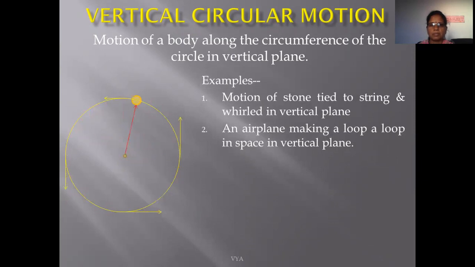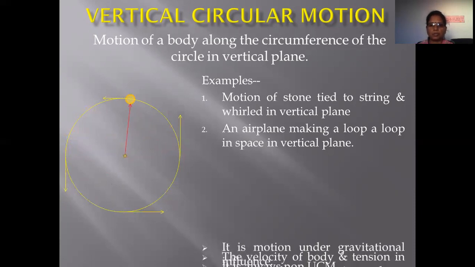For example, here we consider the examples of this vertical circular motion. That is a motion of a stone tied to a string and revolved in a vertical plane. Another example is an aeroplane making a loop in space in a vertical plane. So these are some examples of vertical circular motion.